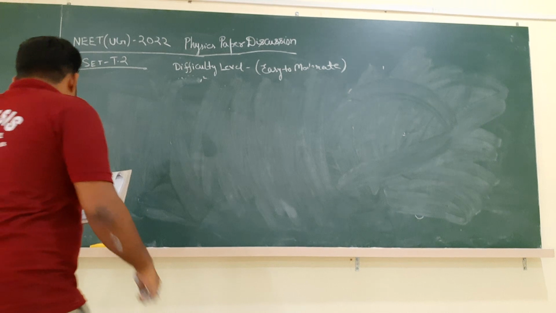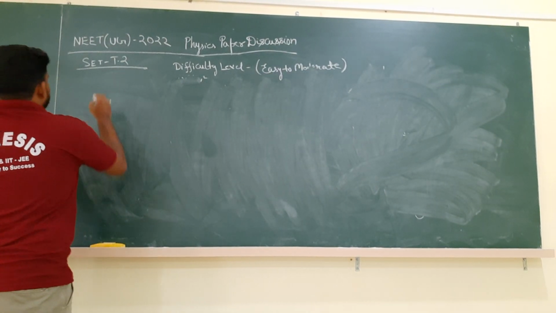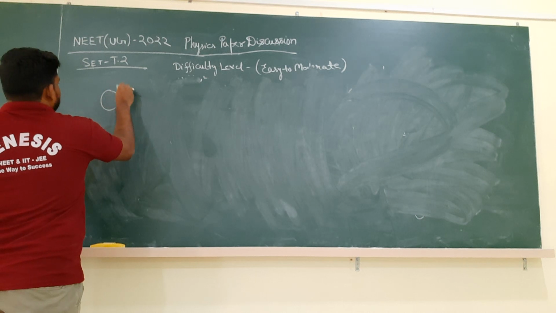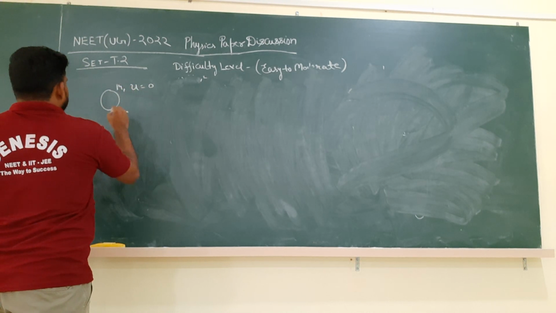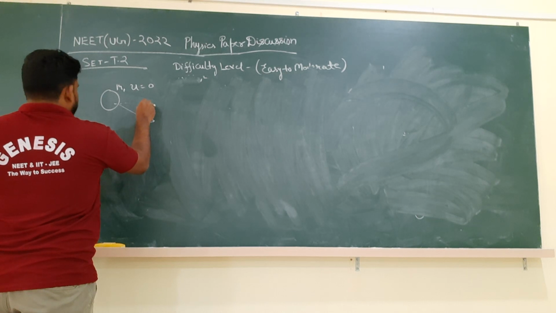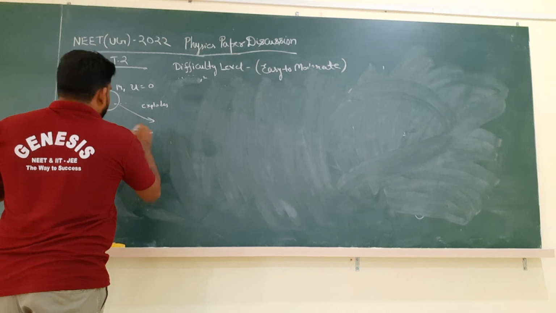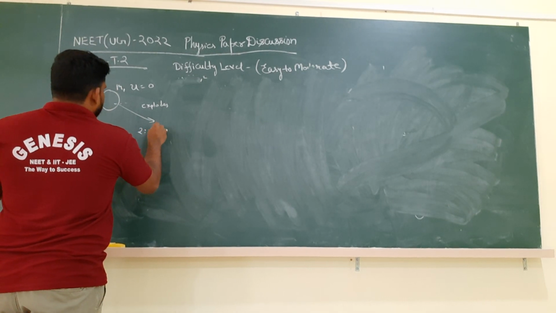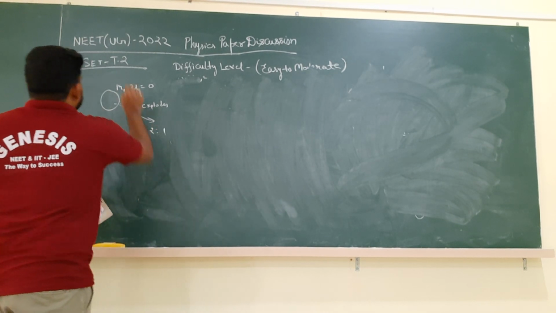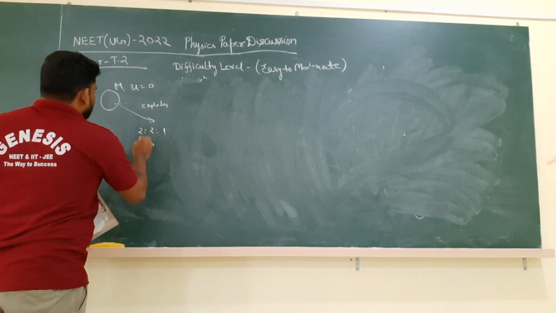So let us move forward to question number 8 then. In question number 8 they are saying that there is a shell of mass m and its initial velocity is 0. Now it has been blasted, or you can say it explodes into 3 fragments of mass ratio 2 is to 2 is to 1. Now total mass is m. 2 is to 2 is to 1 means what?